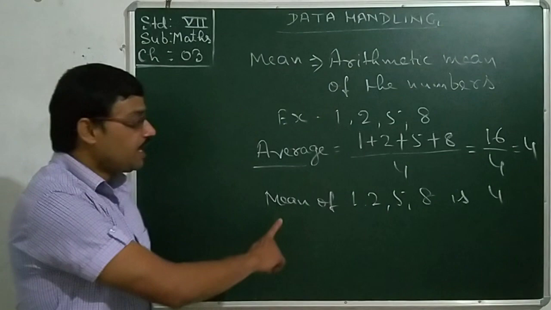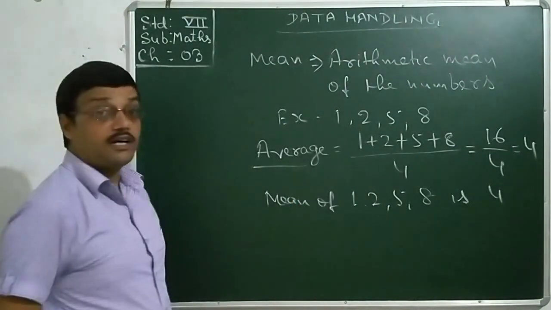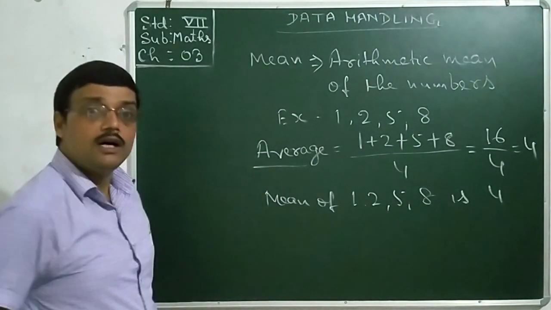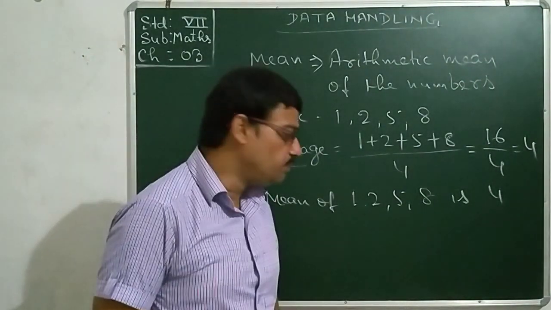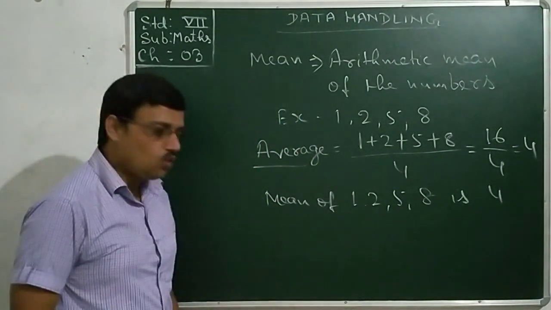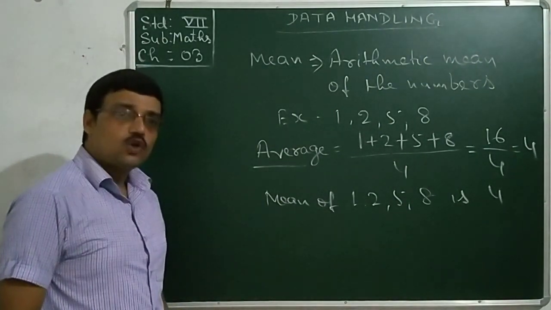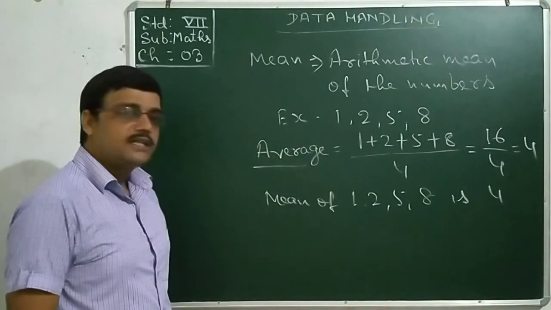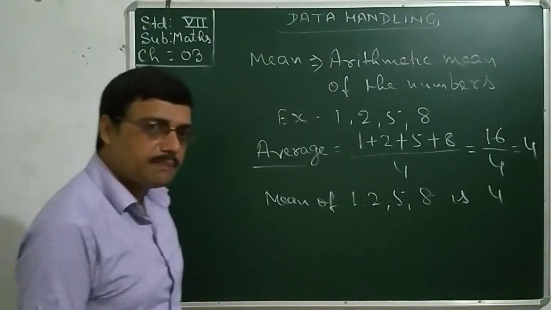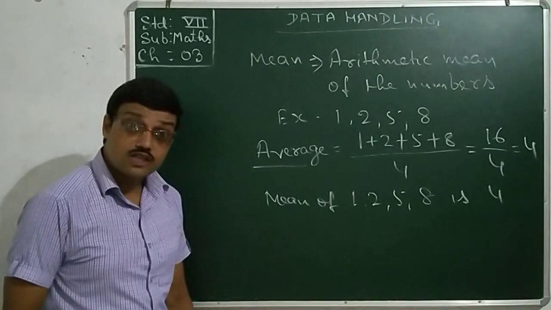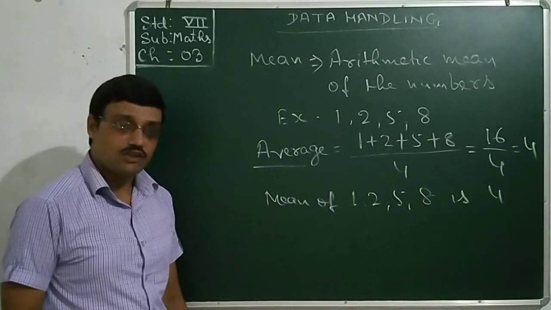Whenever you get ungrouped data, take care, whatever I am explaining is for ungrouped data, not for grouped data. You will know about grouped data in the higher classes also. In Standard 7 also, in some of the maths, grouped data has been defined, and I will explain these things in another chapter.